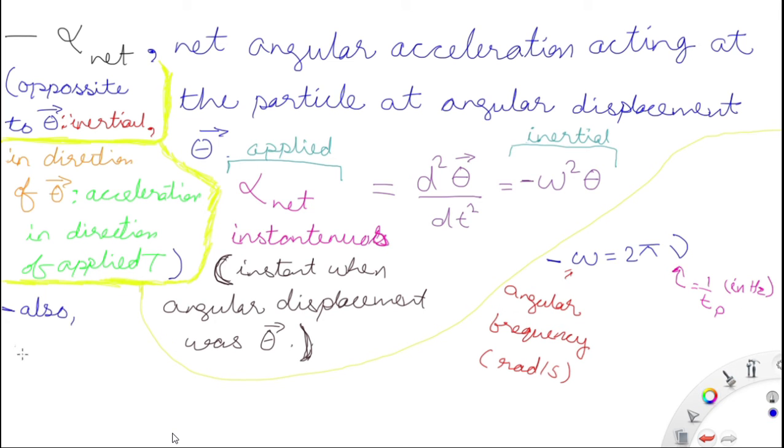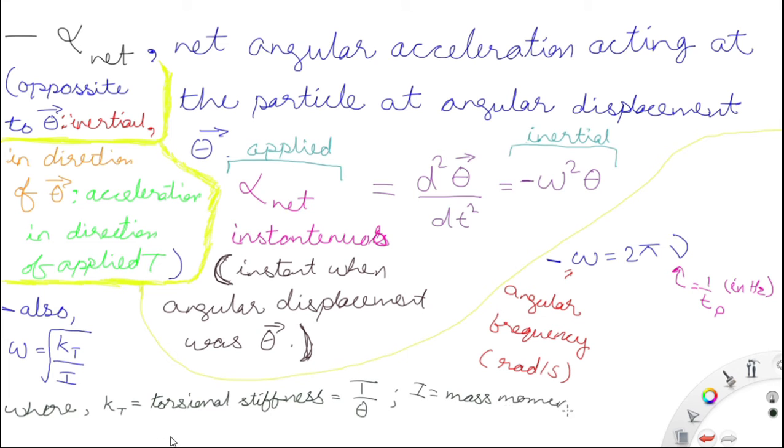Also, the natural frequency of angular vibration, meaning the natural frequency of angular oscillation, is equal to the square root of kt by I, where kt is the torsional stiffness, which is equal to the applied torque T by the angular displacement theta, and I is the mass moment of inertia, equal to m k square, where m is the mass and k is the radius of gyration.